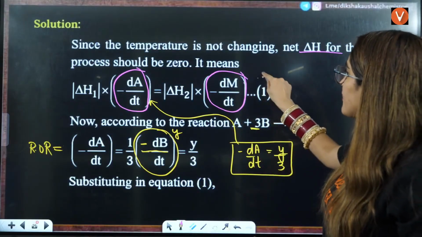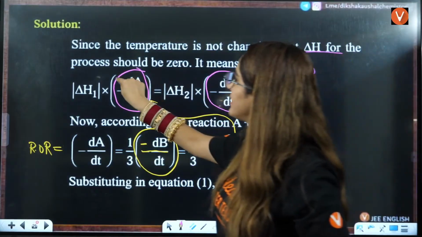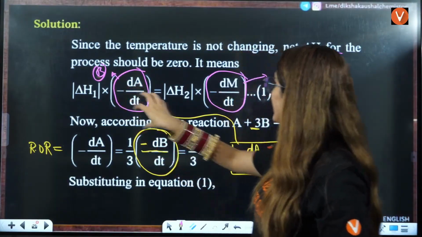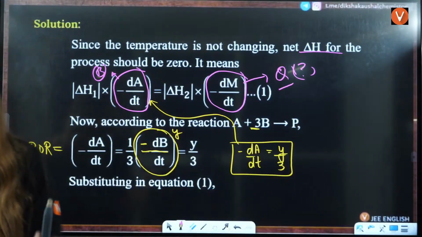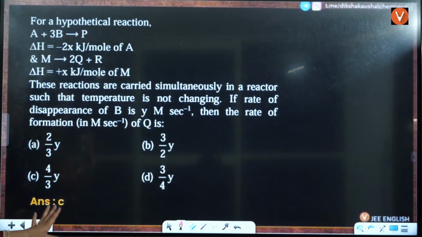And here they have asked you for Q. B they have given you. From B you will solve this value, then this value, then this value. Is that clear? Okay. Overall, what we have done, I have told you.